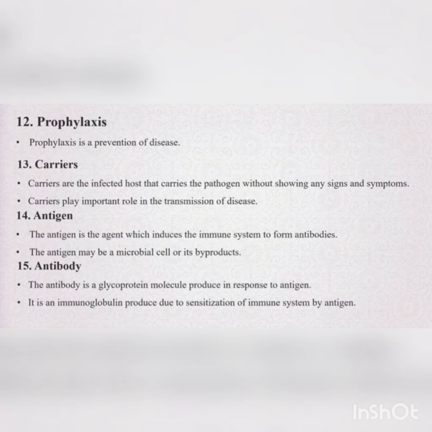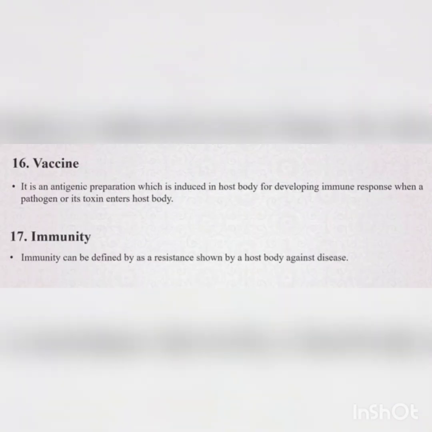If the microorganism is strong, an infection will occur, which means the microorganisms will start multiplying because antibodies are not enough to fight against them. That infection will lead to disease, symptoms will arise, and we will suffer from some disease, and we go to hospital and get treatment. So that is all about pathogenicity, carriers, antigen and antibody. So next, two more concepts are there, terminologies.